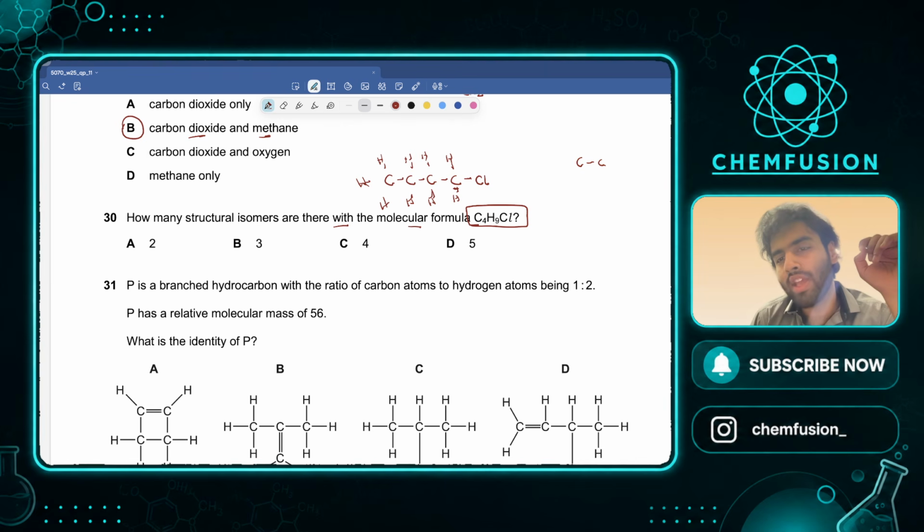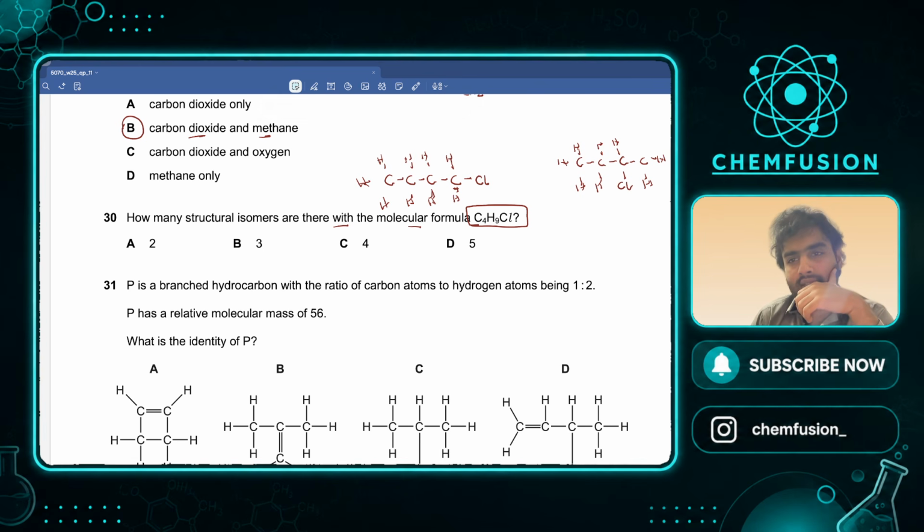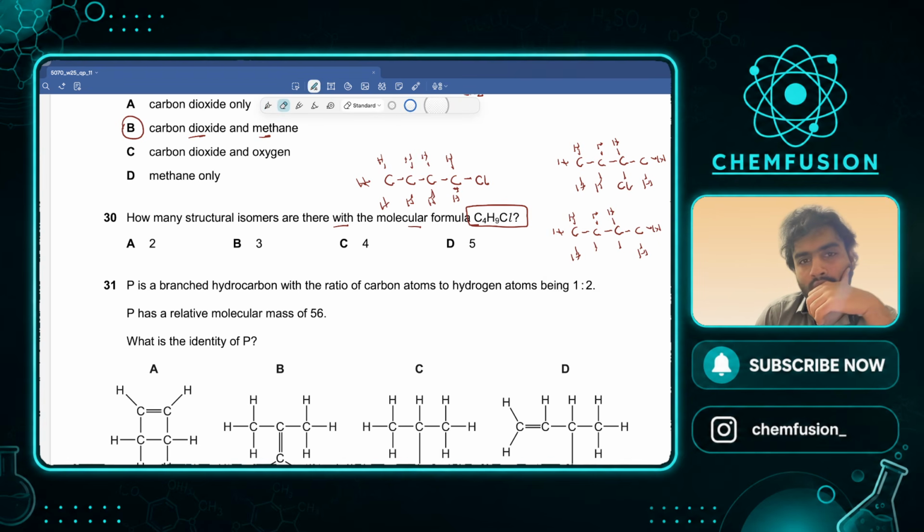Another isomer can be कि मैंने इस वाले कार्बन पे क्लोरीन लगाया, इस पे नहीं लगाया. So now second carbon has chlorine. This is the second isomer. Two isomers done. Okay. Can I draw a third isomer? I say ki इसे मैं डुप्लीकेट करता हूँ. I say ki okay, I will have chlorine on this third carbon and hydrogen on this one.